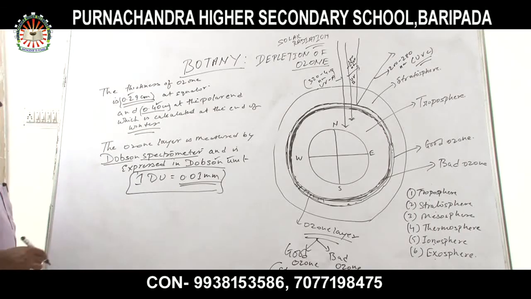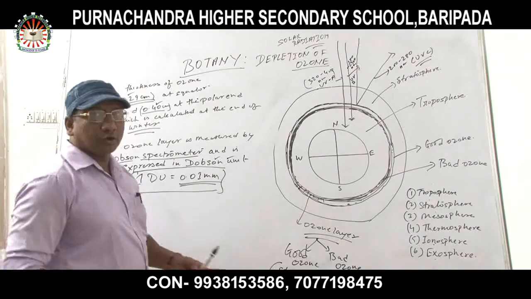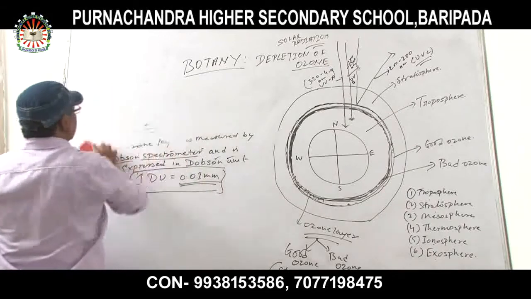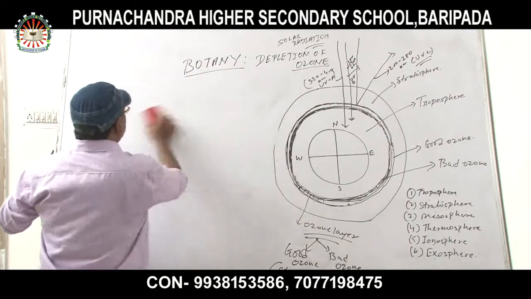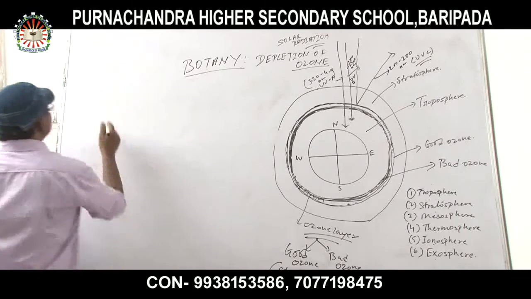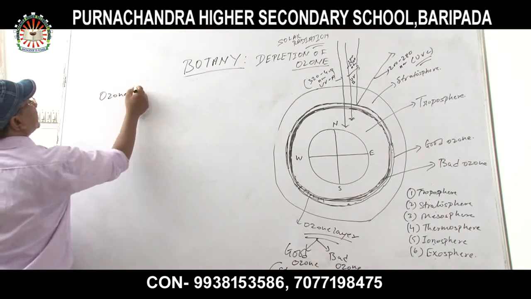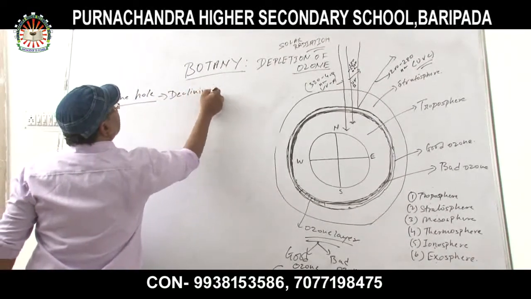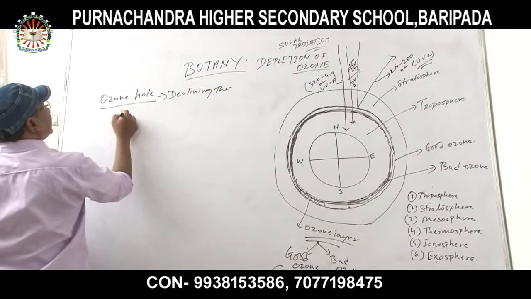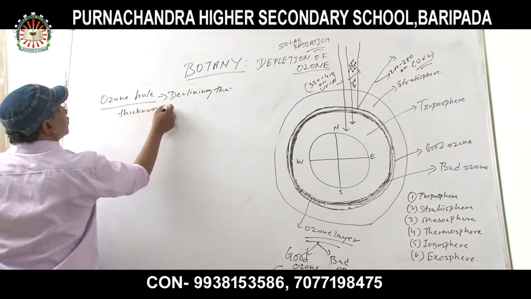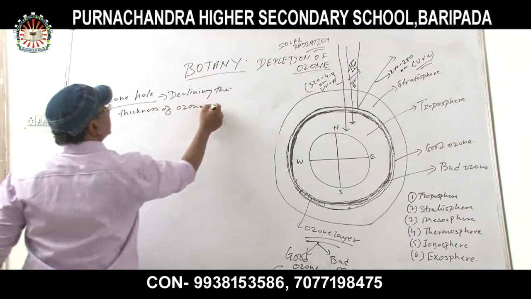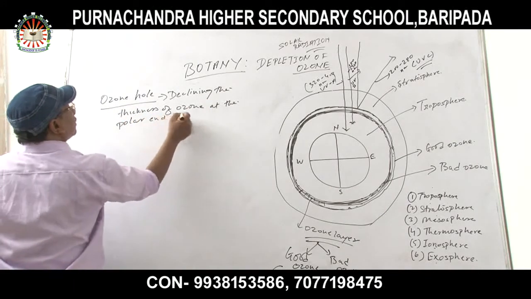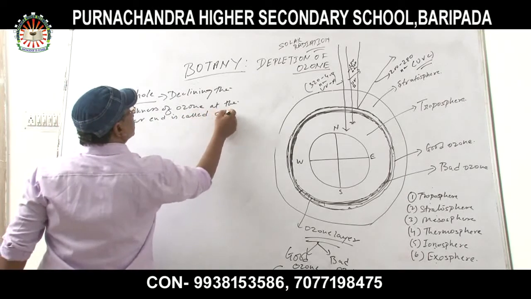Now this is over. Next, ozone hole. What is called an ozone hole? Declining of the thickness of ozone at the polar end is called the ozone hole.